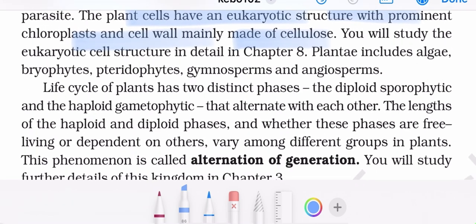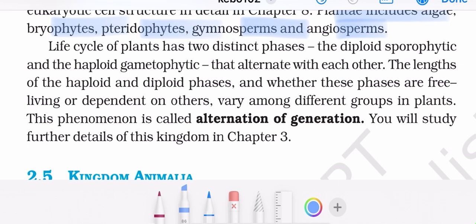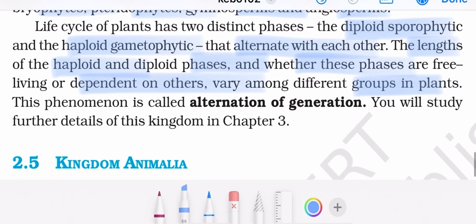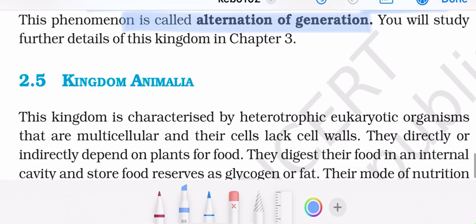cellulose. Plantae includes algae, bryophytes, pteridophytes, gymnosperms, which we will study later on. The life cycle has two distinct phases, diploid sporophyte and haploid gametophyte, that alternate with each other. The length of the haploid and diploid phase, and whether these phases are free living or dependent, vary among different groups in plants. This phenomenon is alternation of generation.